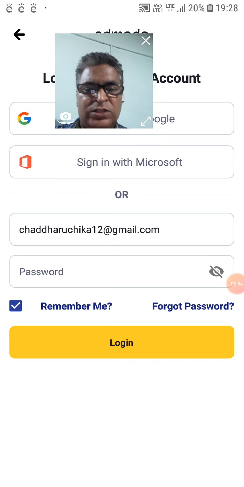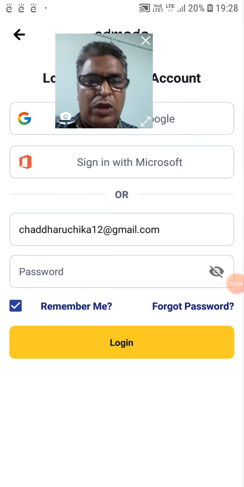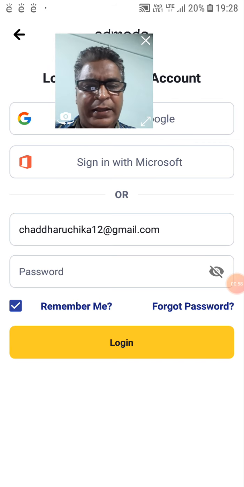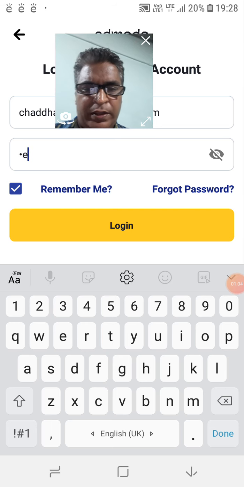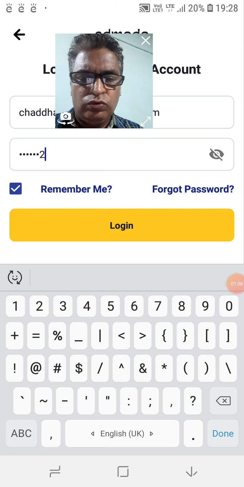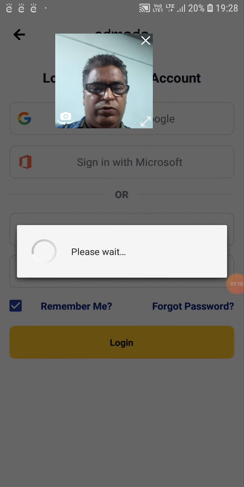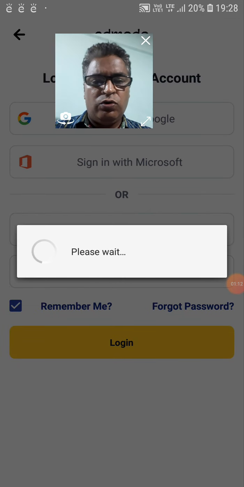This is a demo app which I am sharing with everyone. The ID is chaddaruchika@gmail.com, and the password you can put here is demo123, and go for the login. So let us see how it goes.